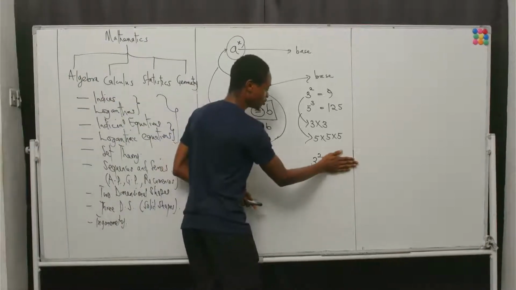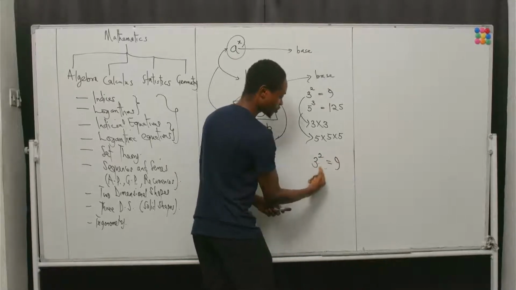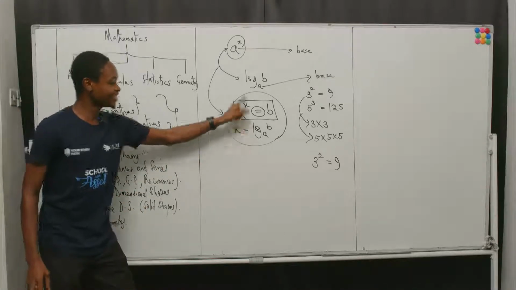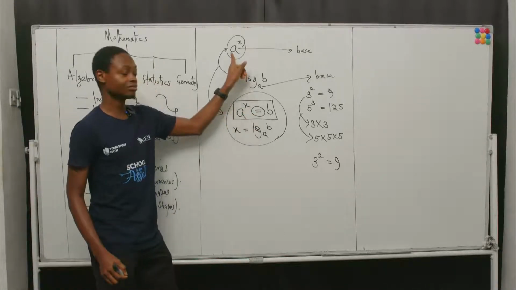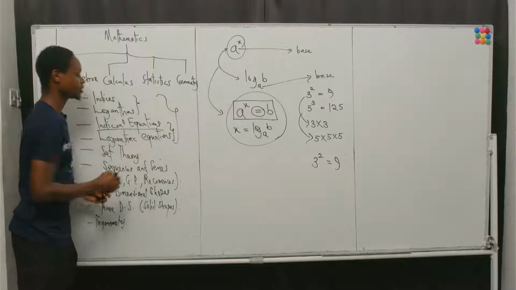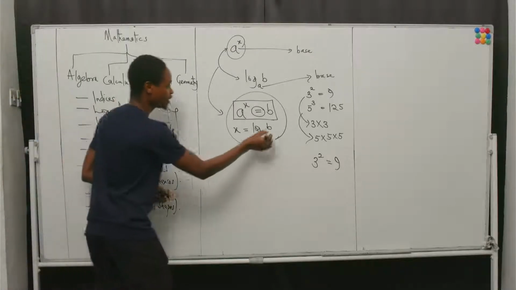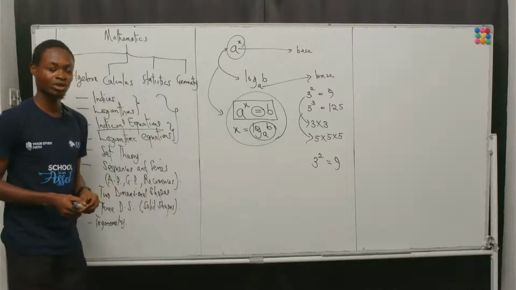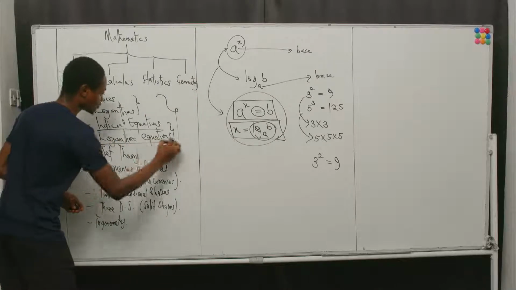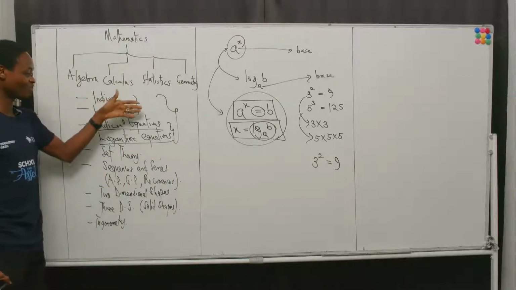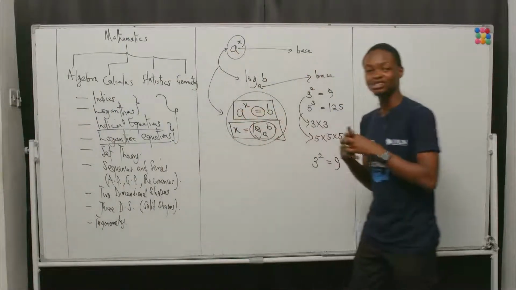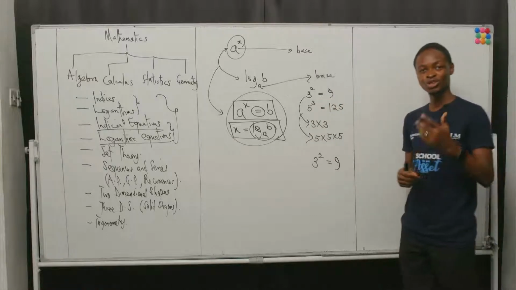So 3 squared alone, an expression. 3 squared is equal to 9 becomes an equation. Does that make sense? So this indicial expression, when it is equated to anything, becomes an indicial equation. Similarly, this logarithmic expression, when it is equated to something, becomes a logarithmic equation. So you see when I say these 4 topics have distinct identities but are very, very similar, you now see what it means.